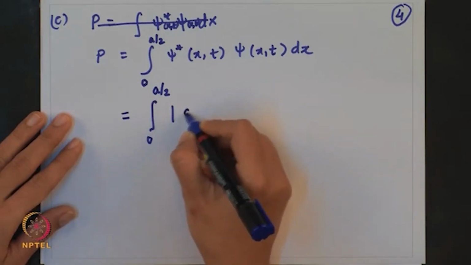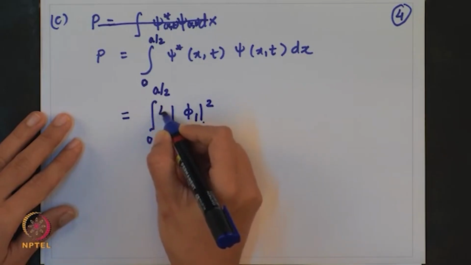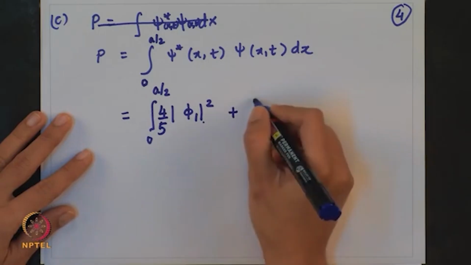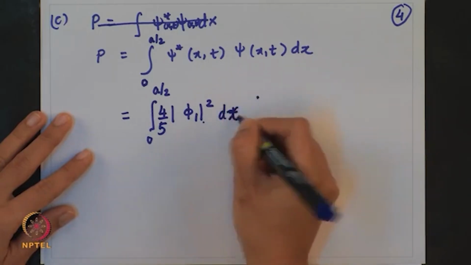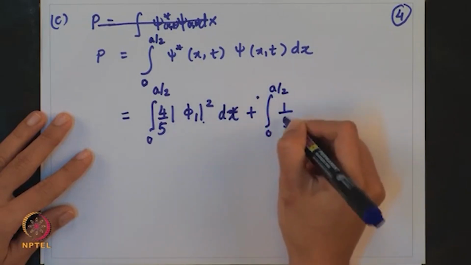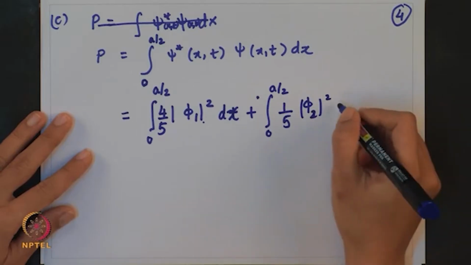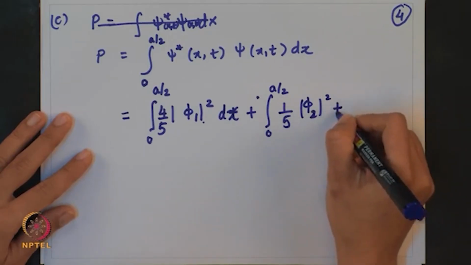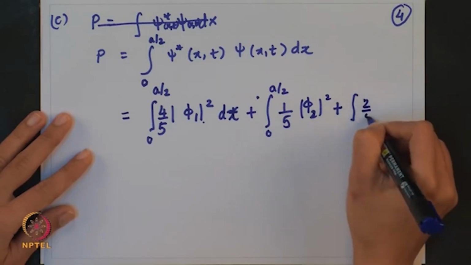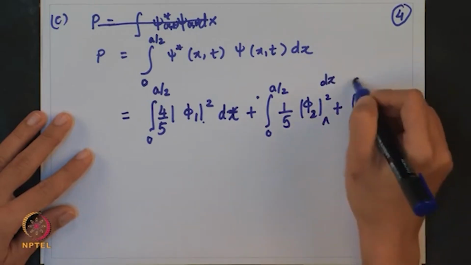So, what you obtain basically is phi 1 square term with a weight factor of 4 by 5, dx, 0 to a by 2, plus I have a weight factor of 1 by 5 with phi 2 square, and I will have 2 more terms, that is 2 by 5, I forgot here dx, 0 to a by 2.